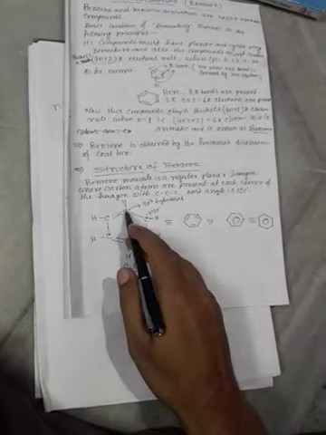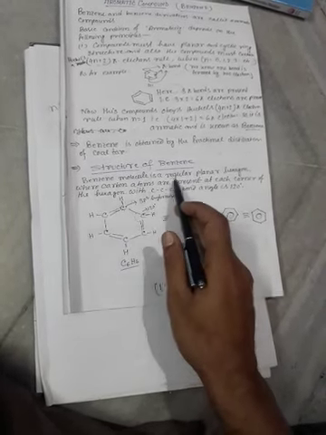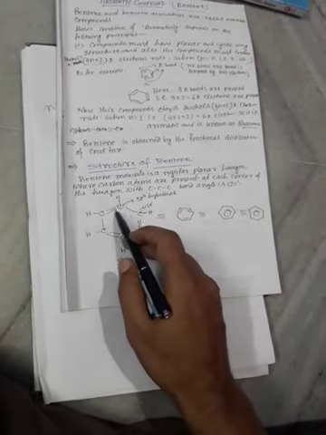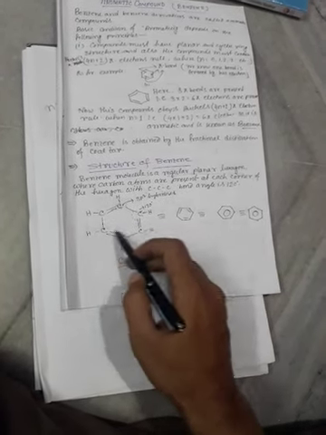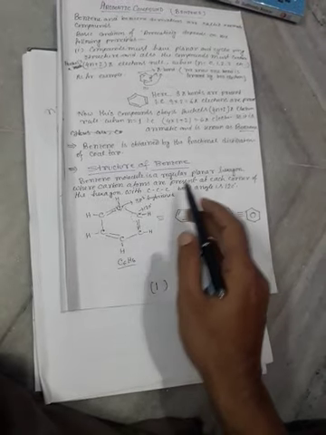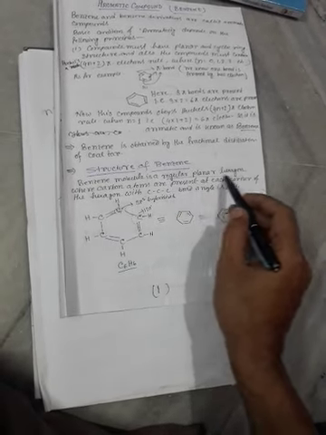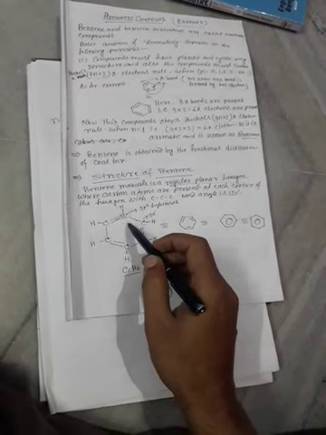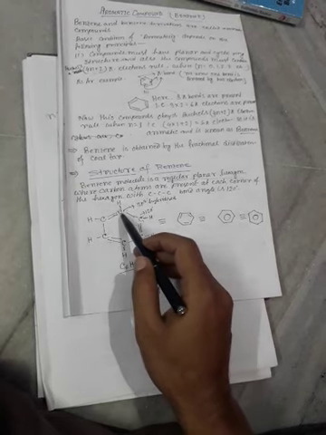Now the structure of benzene. Here the benzene molecule is a regular planar hexagon. Hexagon means 6 sides and 6 angles are present. Here 1, 2, 3, 4, 5, 6. So it is a regular planar hexagon. Its Bengali meaning is Susamo Samotoliyo Sorobhuj. Hexagon means Sorobhuj. The benzene molecule is a regular planar hexagon structure where carbon atoms are present at each corner.